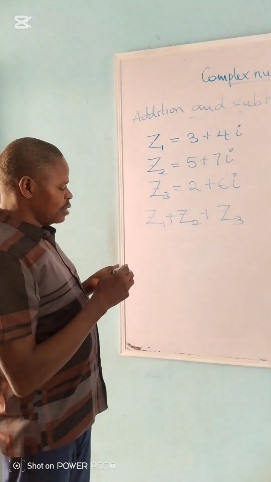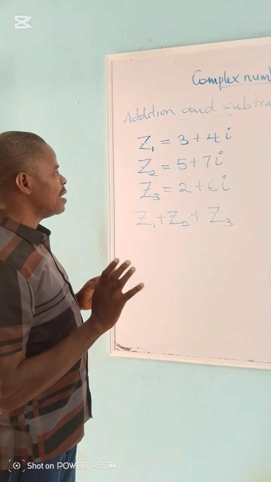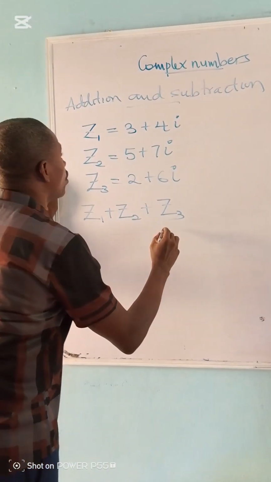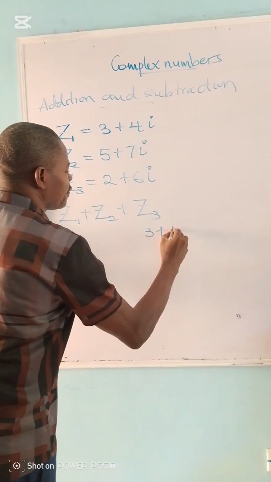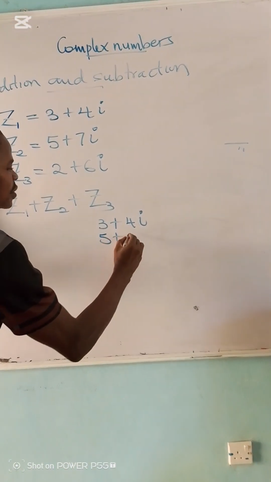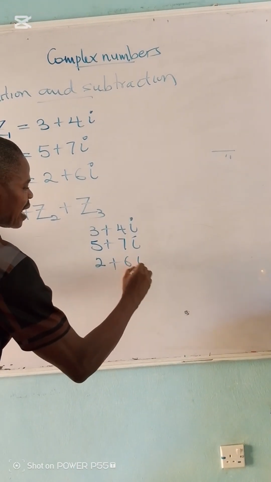We can do it like algebra if you like, but to make life easier, I'm going to use the very easy method. We can just write z1, which is 3 plus 4i, plus 5 plus 7i, plus 2 plus 6i.